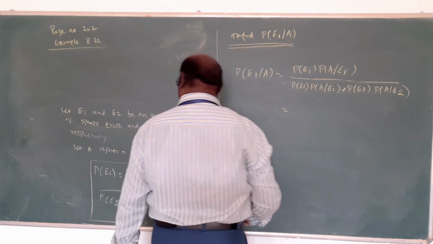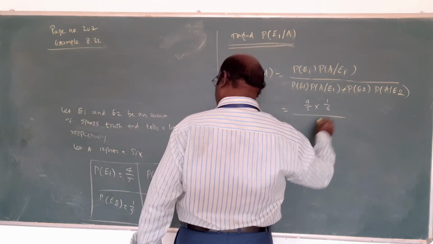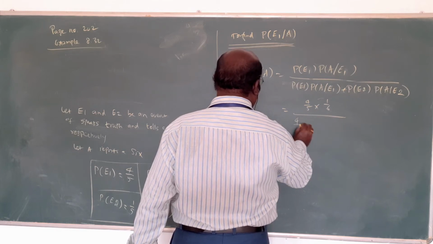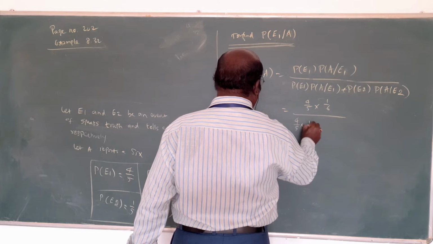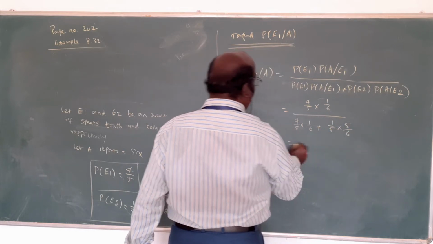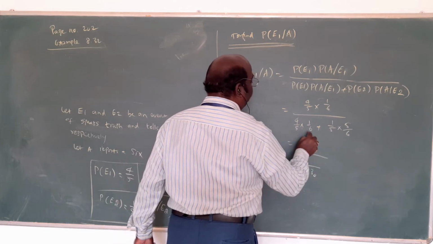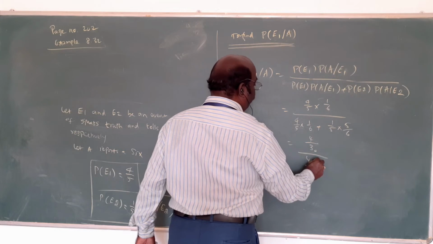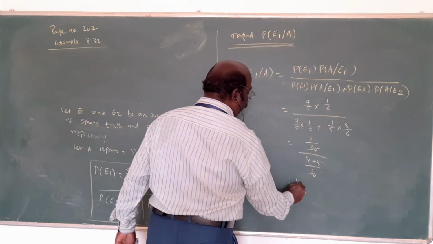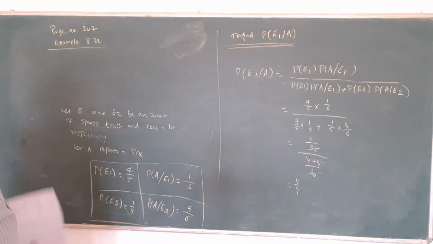Now subsequently here we have E1 as 4 by 5. Here 1 by 6, here 4 by 5 into 1 by 6 plus 1 by 5 into 1 by 6. The denominator is 30, by 30, there you go. Then 4 plus 5 will be cancelled. Now 4 by 5 is the answer. Only by using the formula do they get the answer.